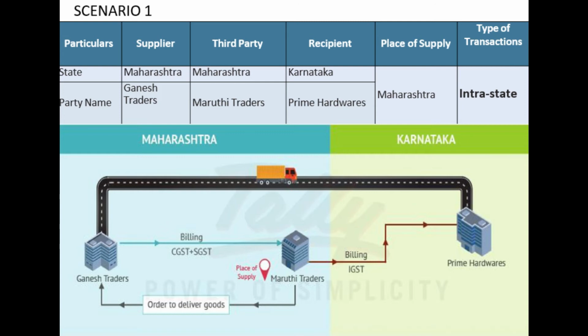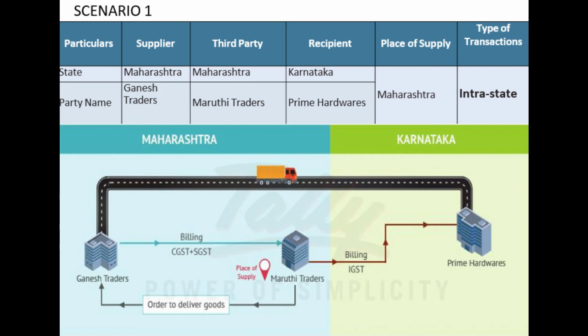Friends, understood? Which is indicated by the blue arrow. The invoice will move from Ganesh Traders to Maruti Traders charging CGST and SGST, wherein Maruti Traders will raise an invoice on Prime Hardware. Since they are located in two different states, that is Maruti Traders in Maharashtra and Prime Hardwares in Karnataka, Maruti Traders will in turn invoice for the same goods under IGST in his hands, which is indicated in the red arrow. However, the goods will move directly from Ganesh Traders of Maharashtra to Karnataka, Prime Hardware.